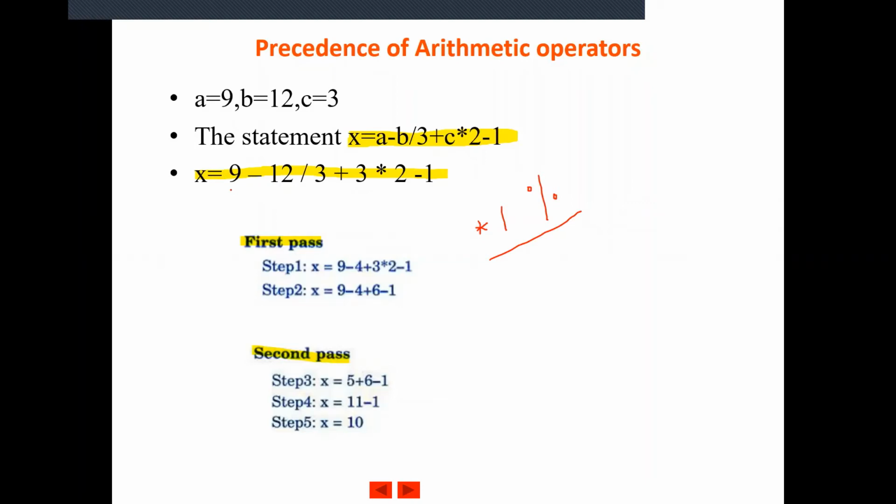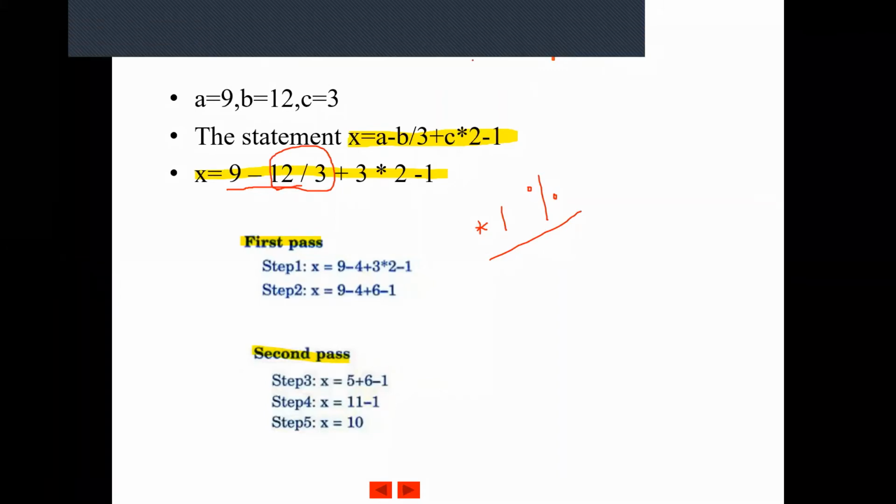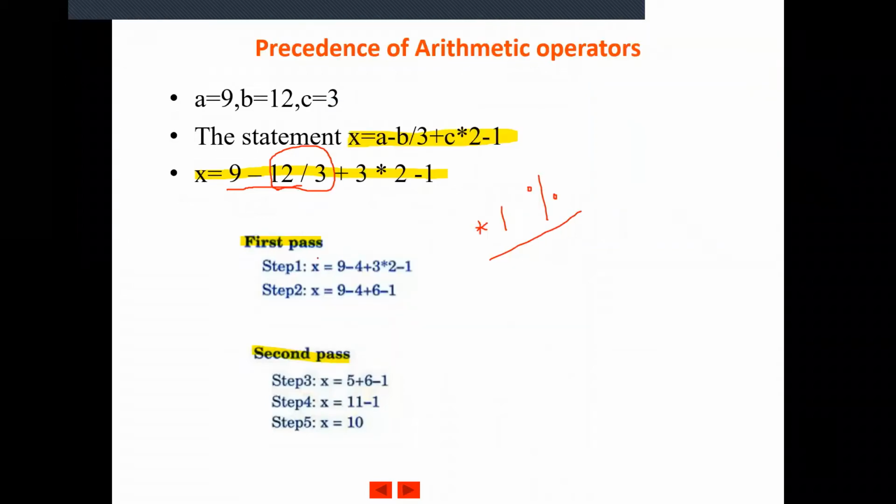In the first pass, when we move from left to right, we first encounter a subtraction. It does not belong to the high priority operators, so we move further and encounter a division operator. What is the first thing done when we encounter a division? You take both the operands on either side, because it is a binary operator, and evaluate the expression 12 by 3, which gives you 4.